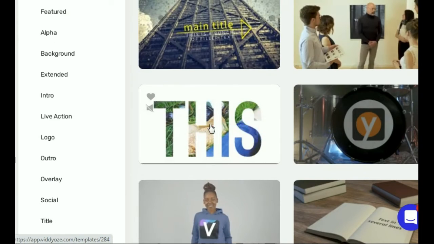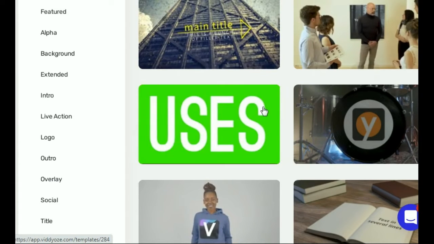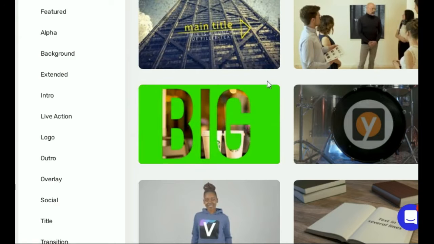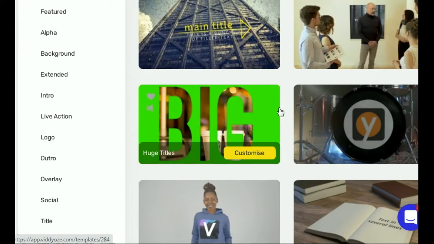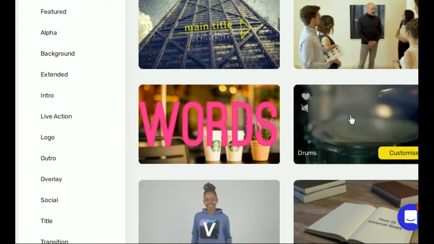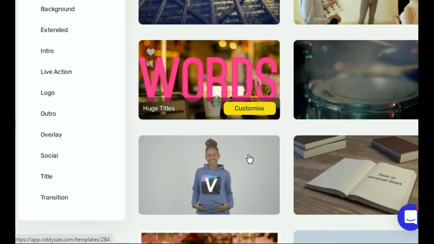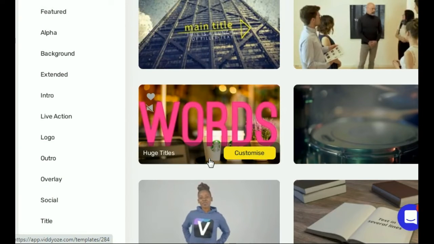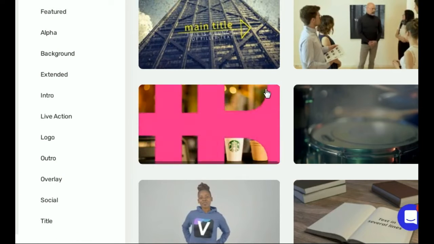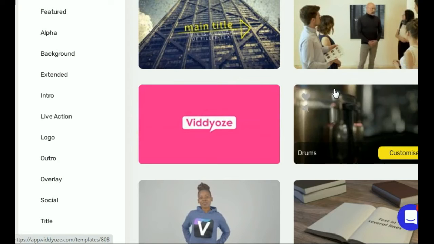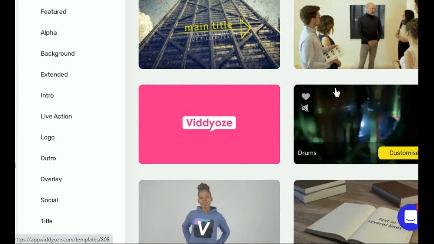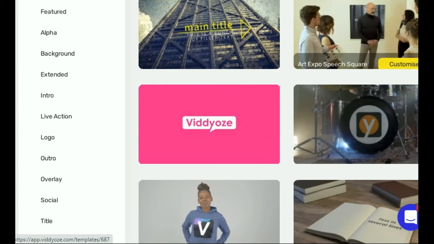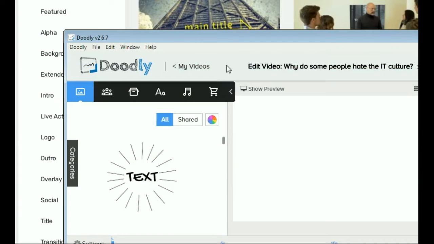It's basically select the template and then edit it and then download it. So once the video is ready, it will be downloaded. So these are small intros and outros. You can upload logos and everything, and music is already there. I don't remember if you can use custom music or not, but they provide the music and everything. So this is Videos, and compare that with your Doodly here.